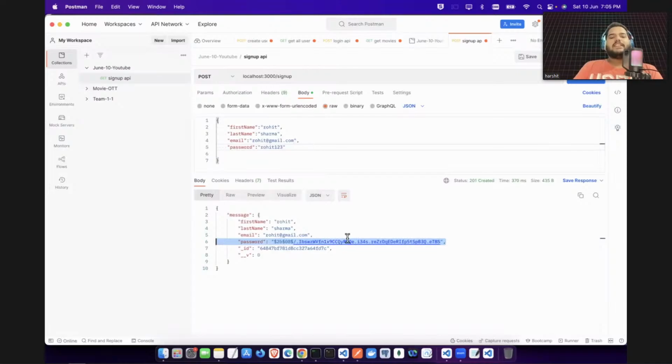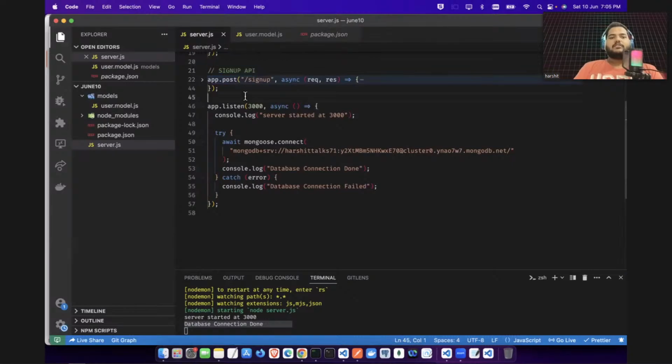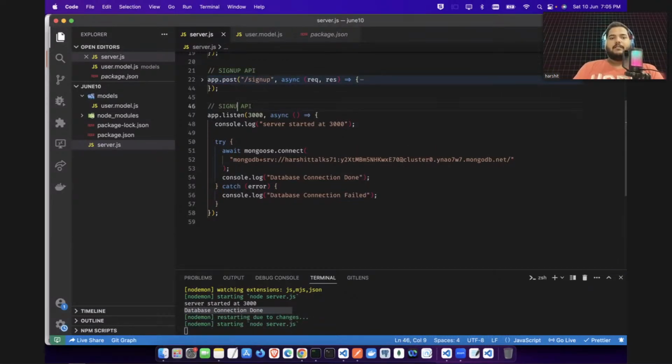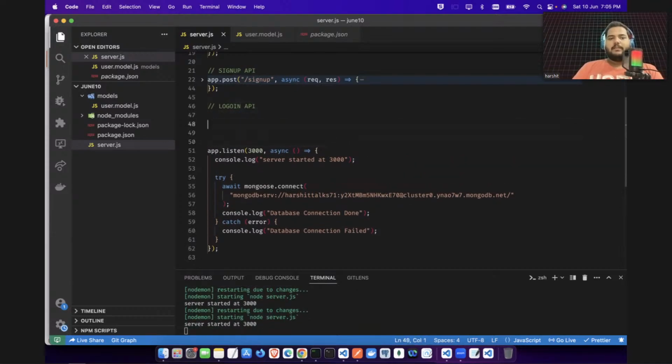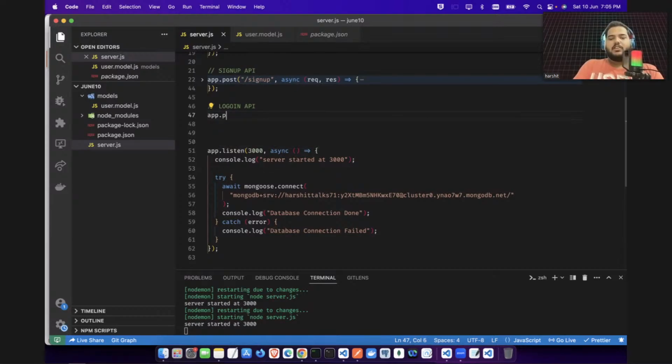Now guys, you can see your sign up API is done. Okay, now let's work on the login API. So sign up API is done. Now let's work on the sign in API, or you can name it, let's say, login API. For the login API, what do you give as a user? You need to give your email address and the password. I will say here post, because you are giving some details to me. And I will say here, let's say sign in.